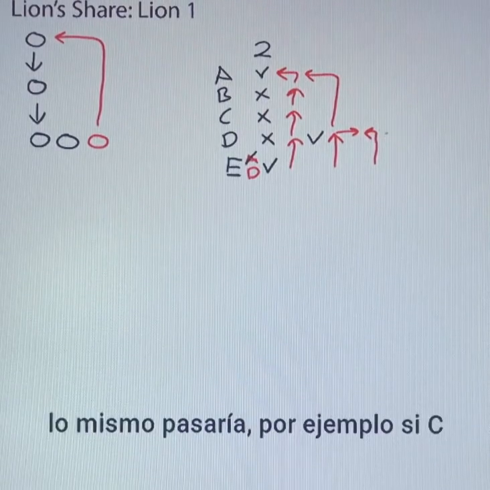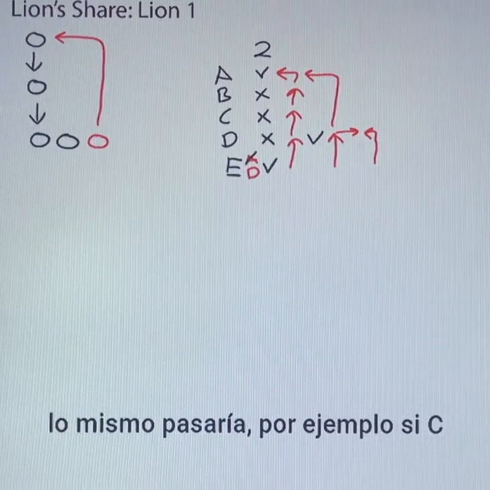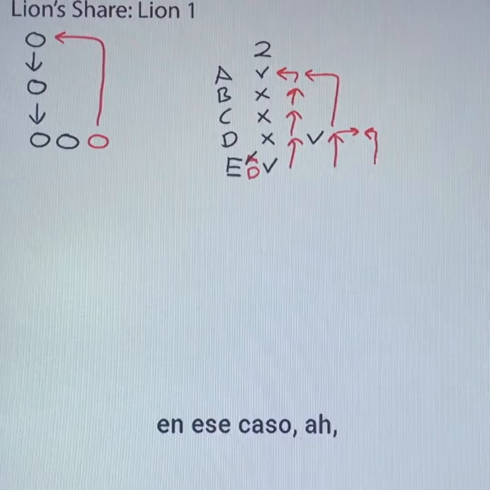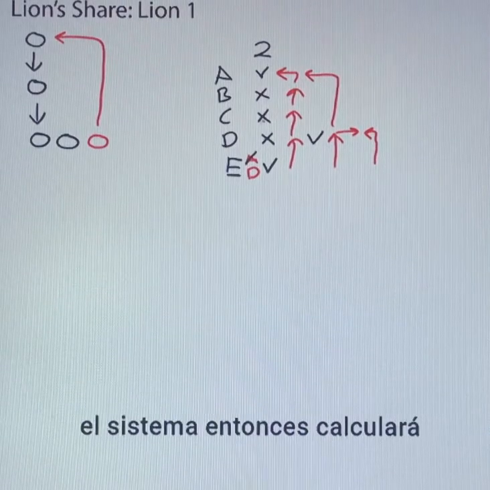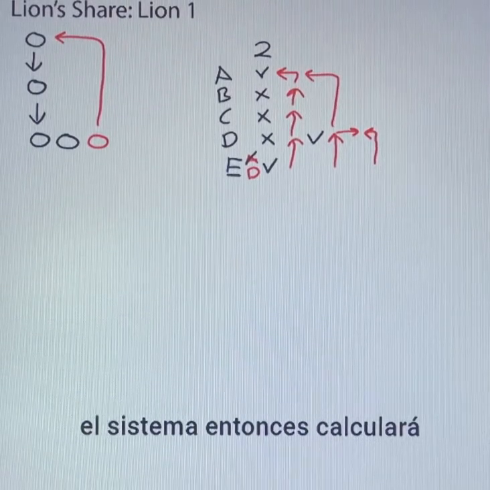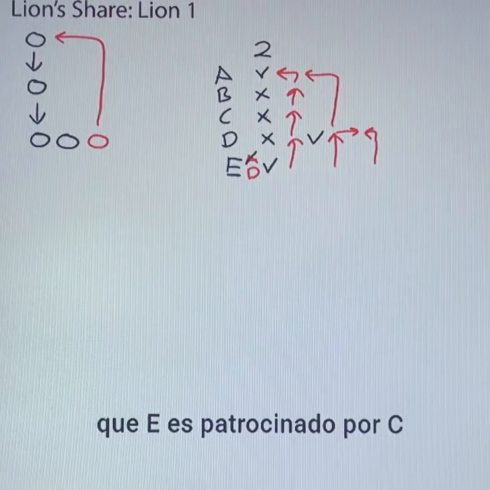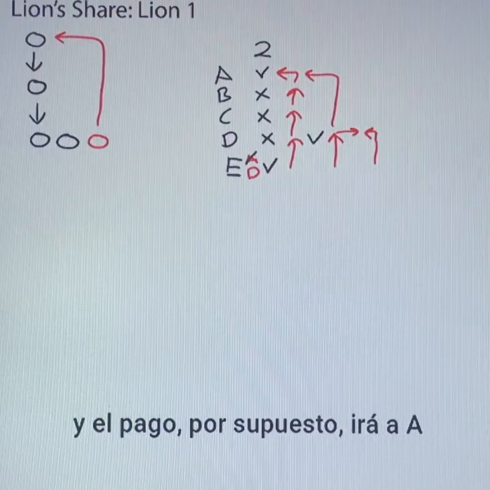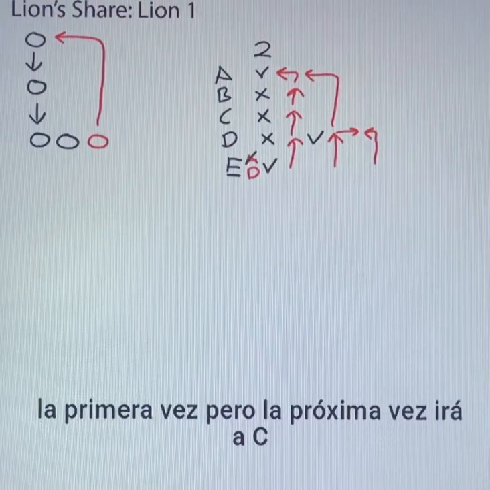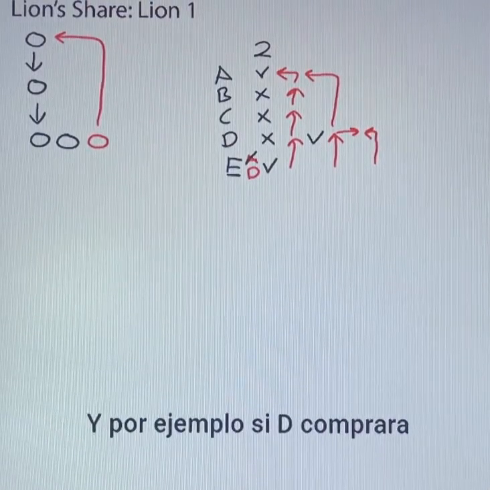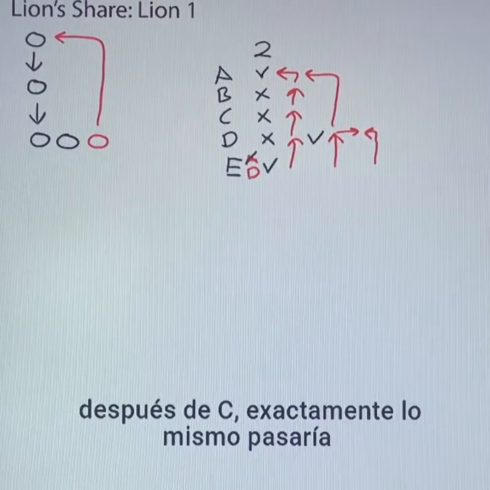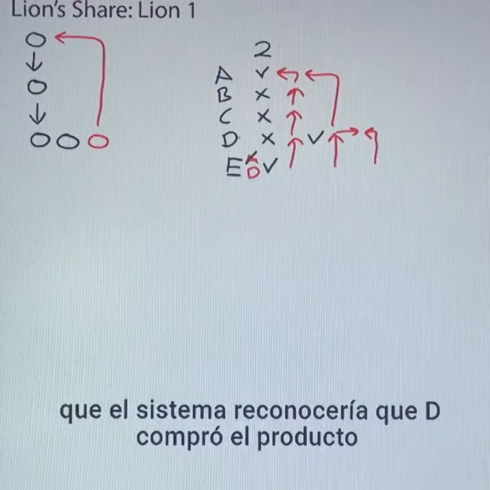Exactly the same would happen, for example, if C bought the product before D. In that case, the system will calculate E's sponsor to be C, and the payment will still, of course, go to A the first time, but the next time the payment will go to C. And if D bought after C, exactly the same would happen: the system will recognize that D bought the product.